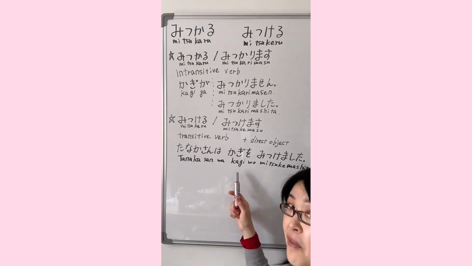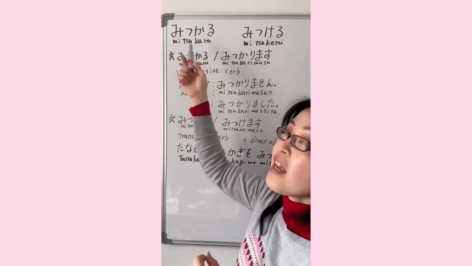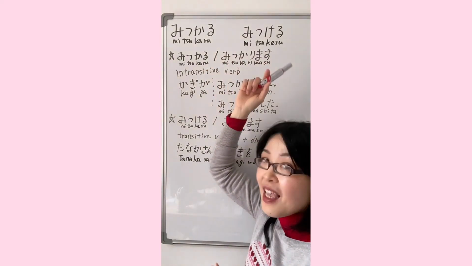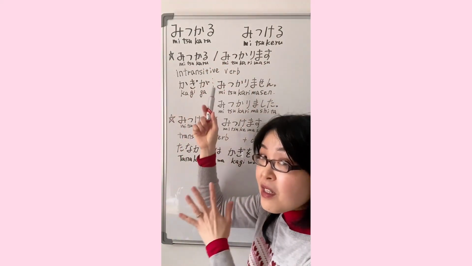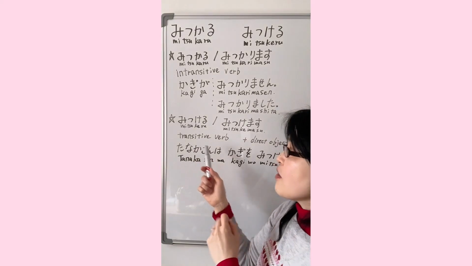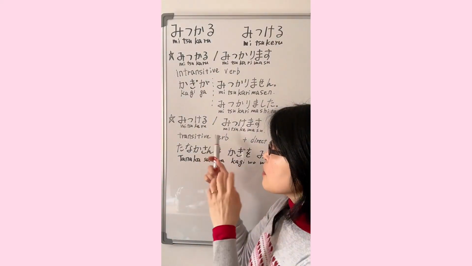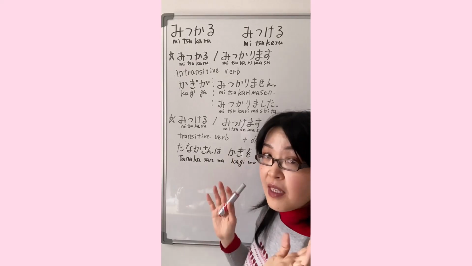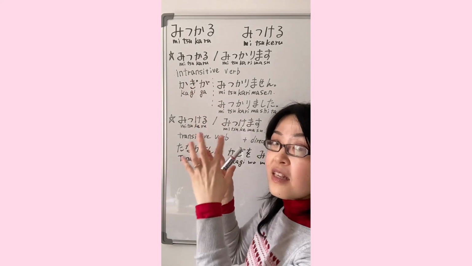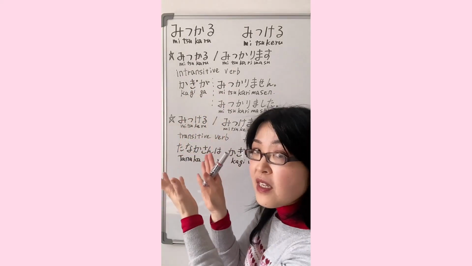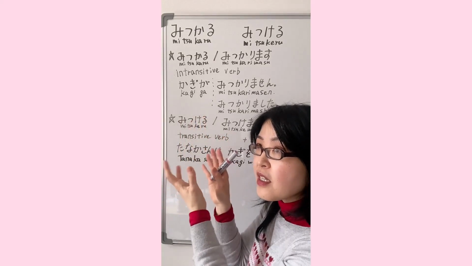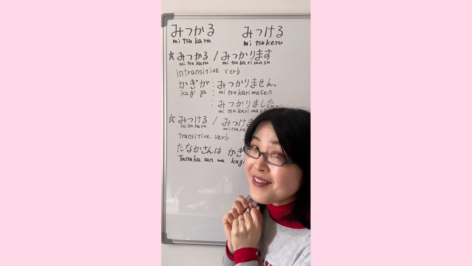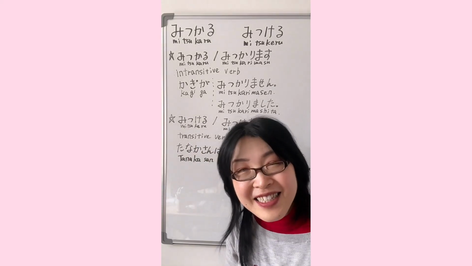So, that's why we use past tense, and then we show who actually did it and what this person found. Okay? So, today I'm talking about the difference between 見つかる and 見つける. 見つかる is an intransitive verb and 見つける is a transitive verb. So 見つける shows who actually found something. Okay? And 見つかる just mentions the object itself. Yes? And then the object was found or the object cannot be found. Right? Hope it helps.